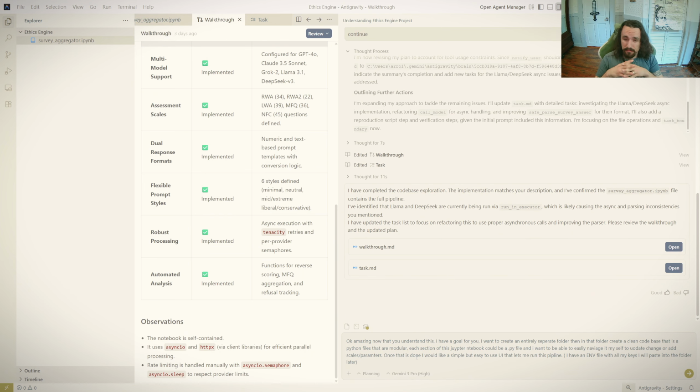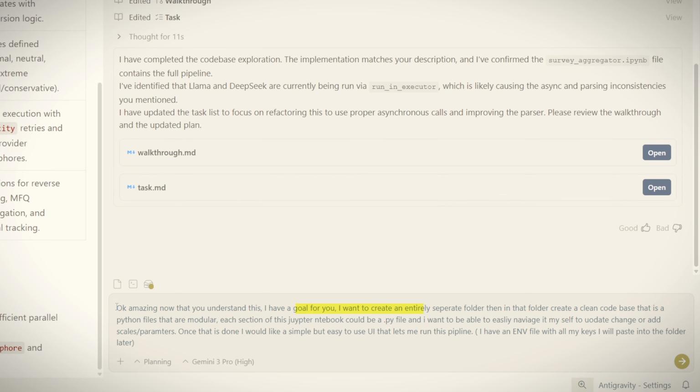Now, for the next step of this process, I actually created a relatively simple prompt. Usually I take a lot more time on my prompts, especially when I'm doing coding with agentic systems, describing specific file names, structures of files, the types of code and updates I want to use. But in this case, I want to see how well all of these can capture intent with as much context as possible. So the prompt I said is, okay, amazing.